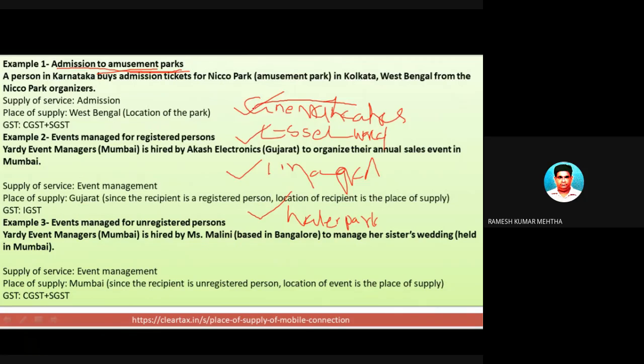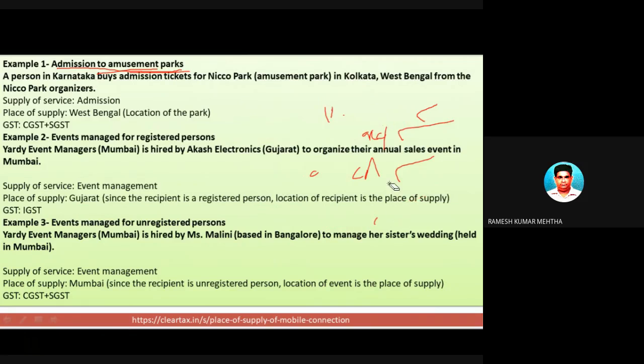So these guys are providing you services of watching a movie, having recreation at water parks and other things at a park. So there is a service provided by the service provider, and a service received by the people availing these services, and you have to find out the place of supply and the subsequent type of tax which will be levied based upon the place of supply as determined. Let's take a small example.